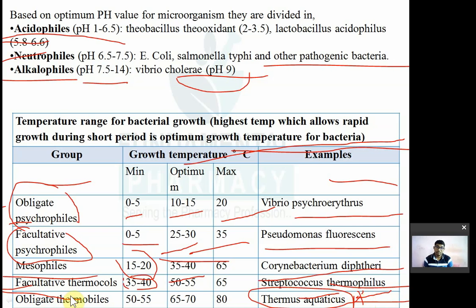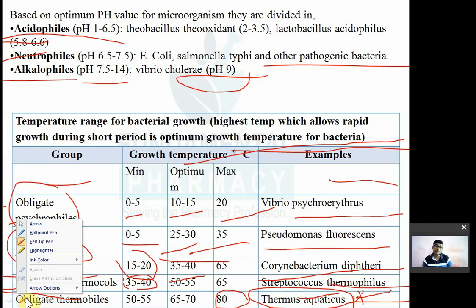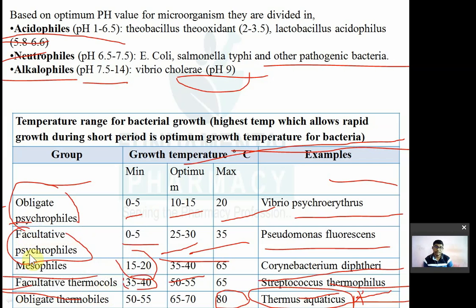Because obligate thermophiles are stable, they can tolerate 80 degrees Celsius. If they can tolerate 80 degrees Celsius, whatever enzymes are obtained from these microbes can also tolerate 80 degrees. याद रखो, उसको थर्मस एक्वाटिकस में से कौन सा एंजाइम आता है? Taq DNA polymerase. Taq DNA polymerase is used in the polymerase chain reaction.